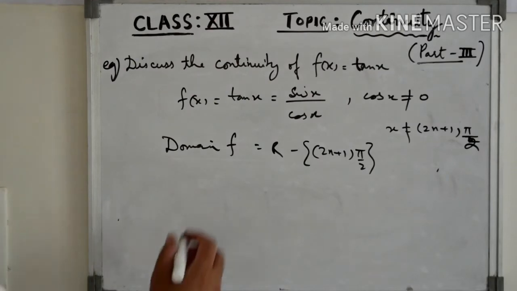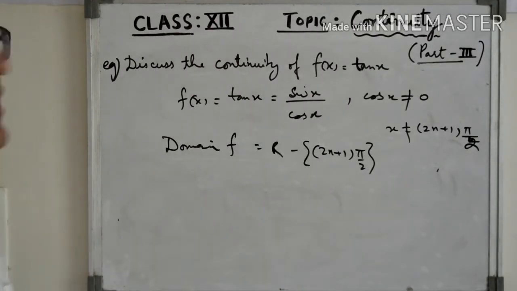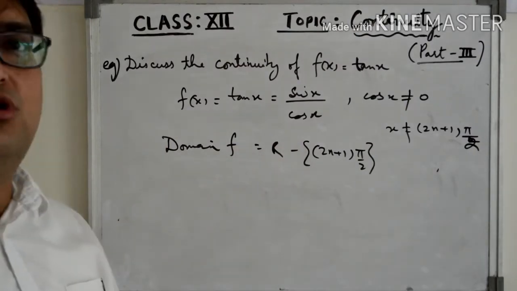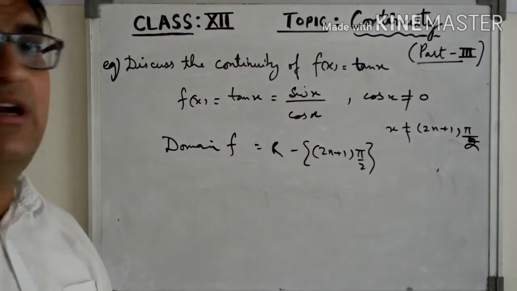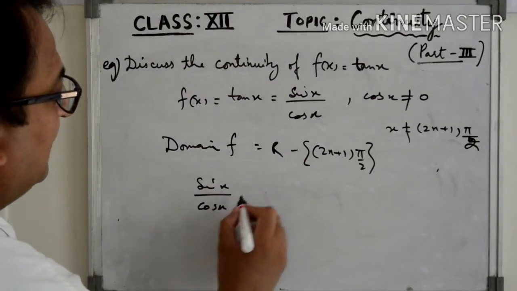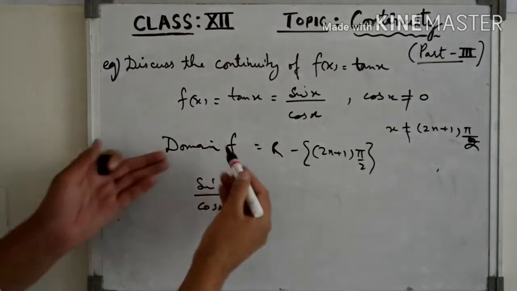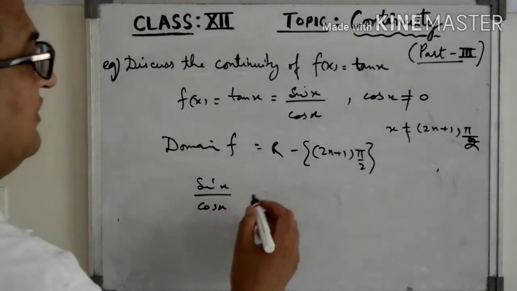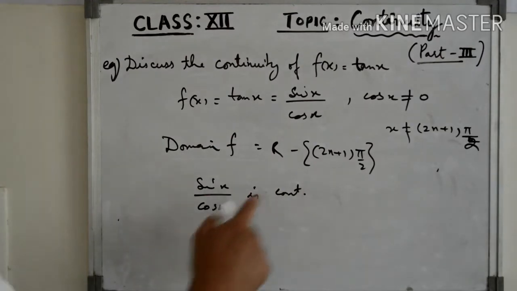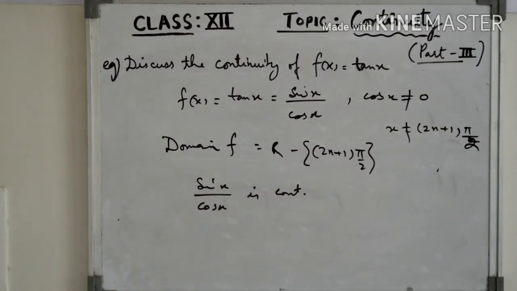So at every point of its domain, sin x is continuous, everywhere cos x is also continuous, and we have excluded these points. So their division, sin x by cos x, is continuous, right? And we have already excluded those points where cos x is 0.